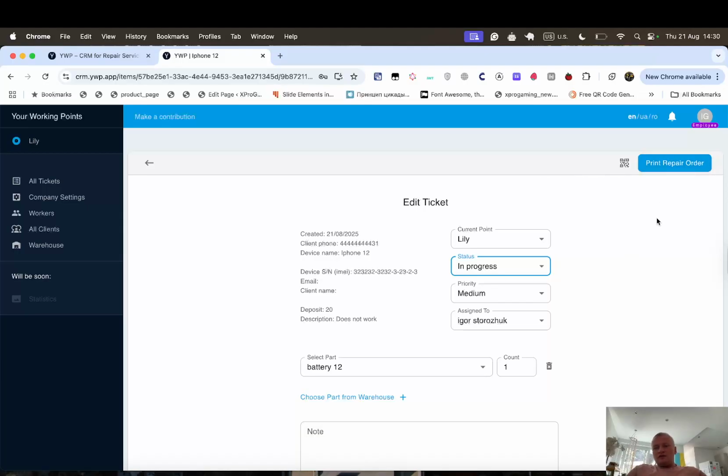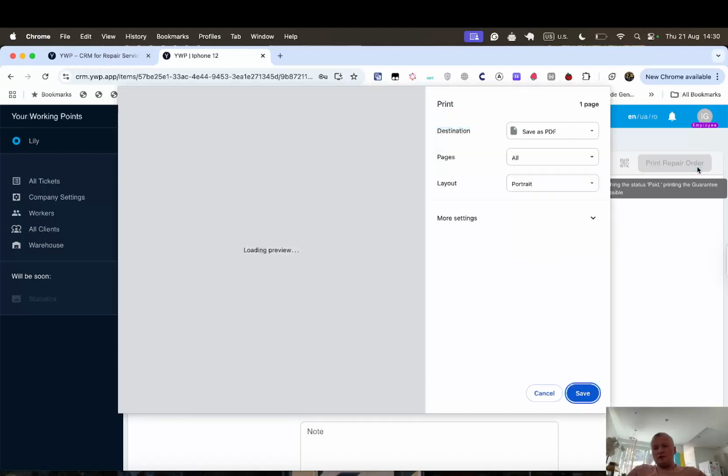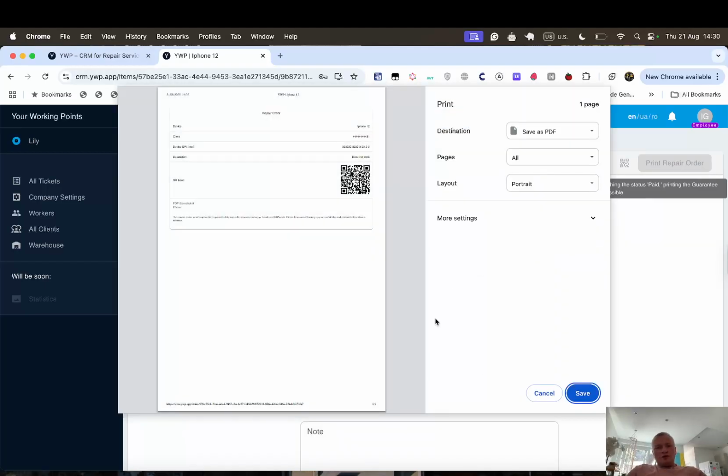What we can do additionally, we can print a repair order for the client. For example, when a client asks you to repair something, you can print a special repair order for this client with information about your company, about the device, with all information that the client needs for it.